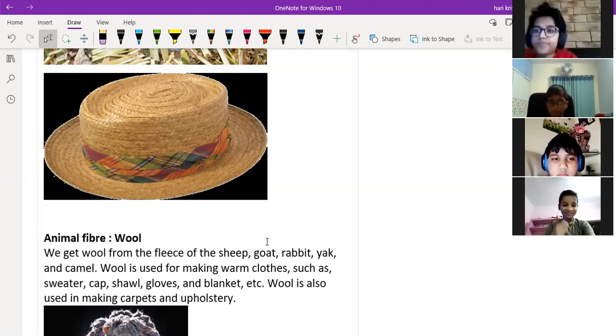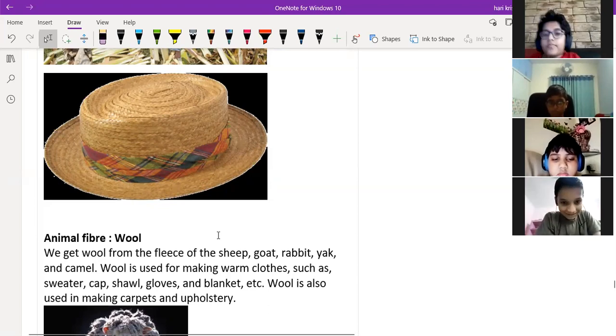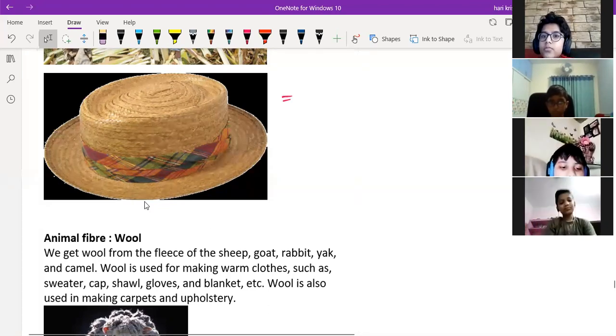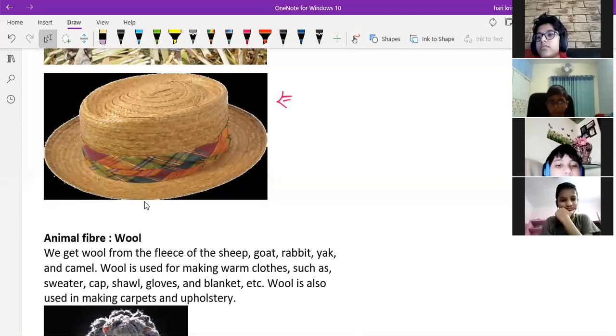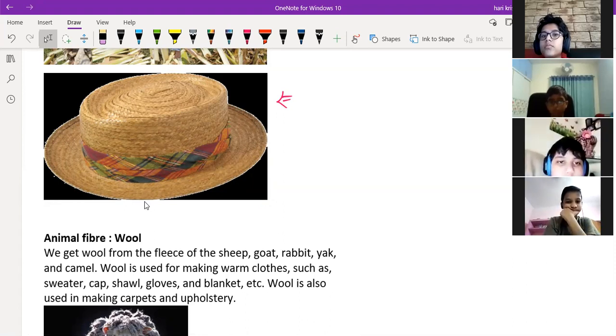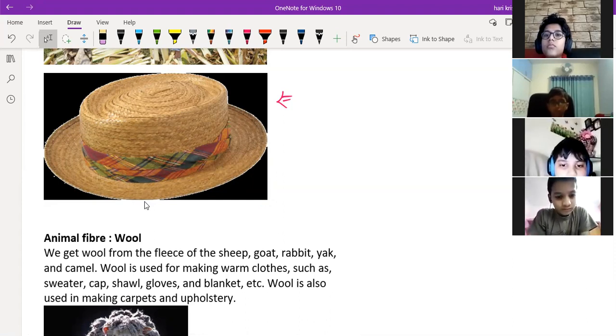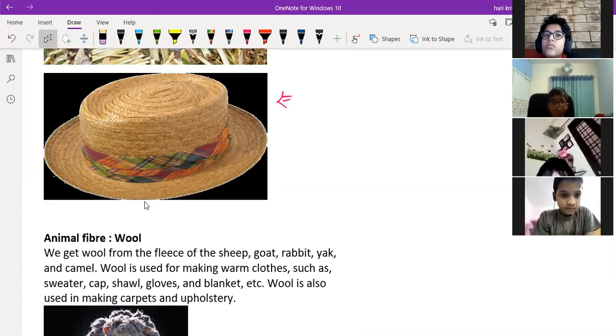Yeah, sir. Okay. Then does anyone have this hat? This type of hats? Yes, sir. I have a leather hat, sir. You have the leather hat, very good. But this is not the leather hat. This is a banana hat, banana fiber hat. So once you go to Goa or some other foreign tourist places, you'll see this type of hats in the tourist places. In Ooty or Tamil Nadu, Kodaikanal, these places.